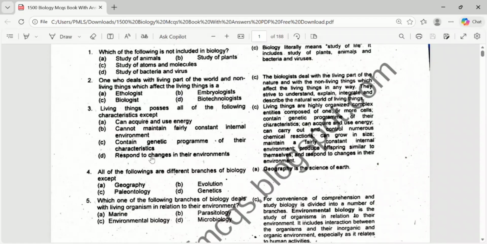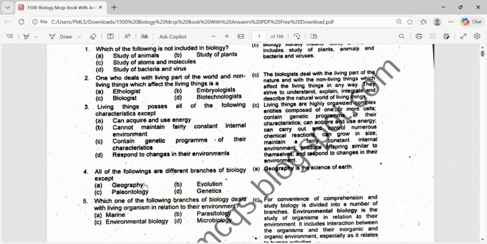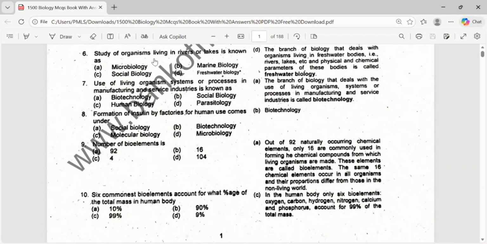All of the following are different branches of biology except, which is not a branch of biology? Geography is not a branch of biology. Which branch of biology deals with living organisms in relation to their environment? It is environmental biology. Okay. Then the study of organisms living in rivers or lakes is known as microbiology, marine biology, social biology or freshwater biology. Rivers and lakes are examples of freshwater ecosystems. So the correct answer is freshwater biology.